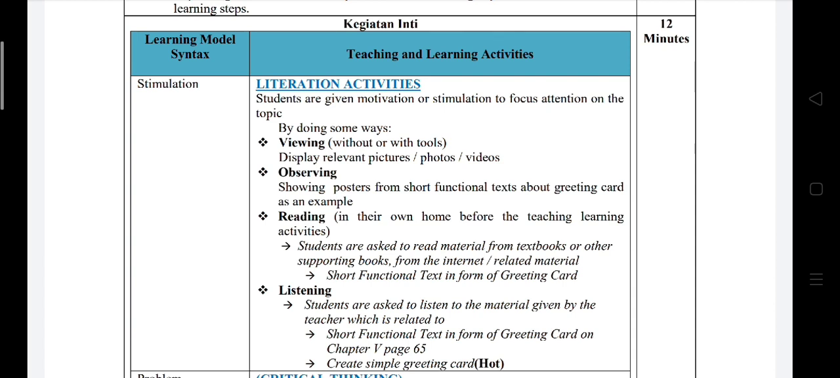And in reading, students are asked to read materials from textbooks or other supporting materials from the internet or related materials in the form of short functional text in greeting cards. In listening, the students are asked to listen to the material given by the teacher which is related to short functional text in the form of a greeting card on chapter 5, page 65, and create their own simple greeting card.